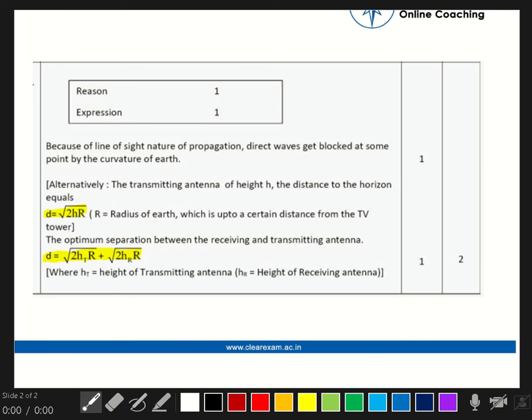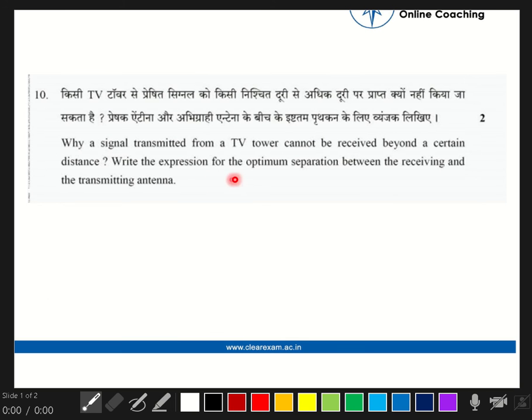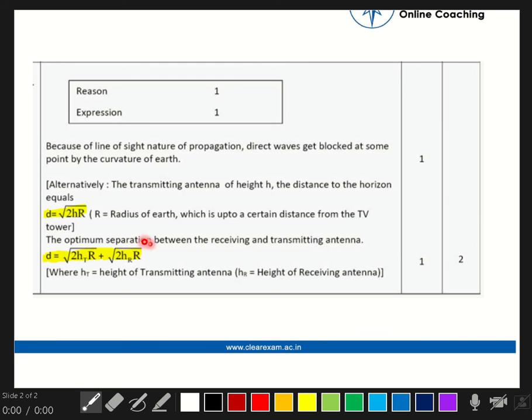In the second part, we have to write the expression for the optimum separation between the receiving and the transmitting antenna. So d equals root 2hR, where R is the radius of Earth, up to a certain distance from the TV. The optimum separation between the receiving and the transmitting antenna will be root 2 hT R plus root 2 hR R, where hT is the height of the transmitting antenna and hR is the height of the receiving antenna.